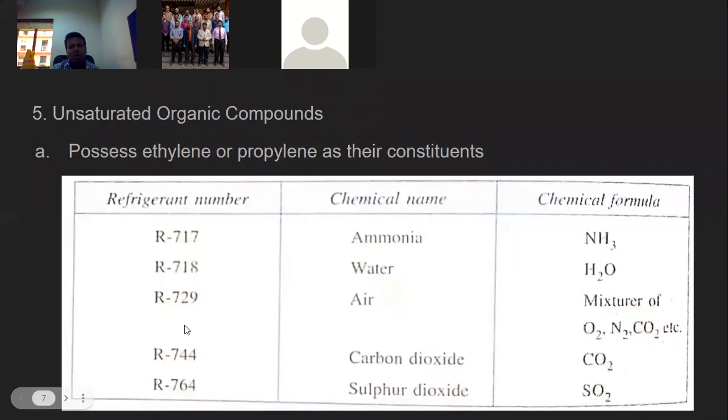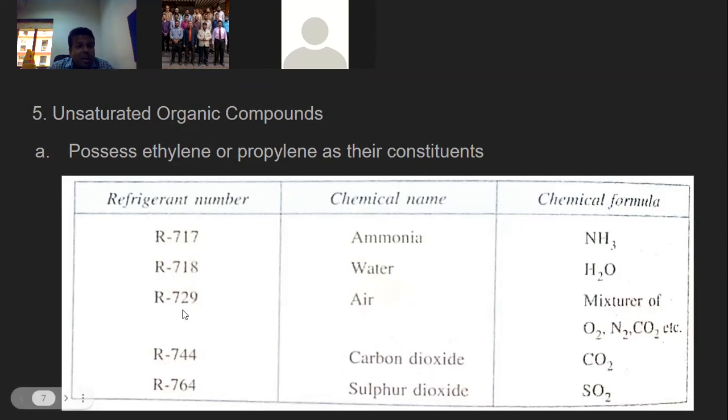Now let us see the fifth point. These are called unsaturated organic compounds. Why are they called unsaturated organic compounds? Because they possess ethylene and propylene as their constituents. So when you see their chemical composition, obviously ethylene and propylene will be components of it.